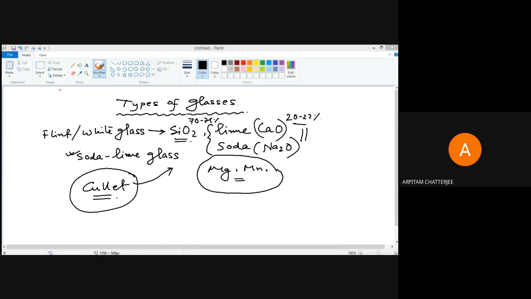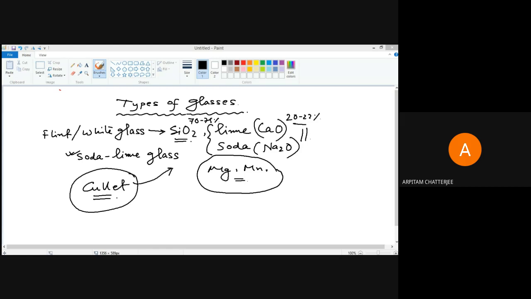If you want a very dark green color, then you can add some chromium oxide and iron oxide to it. If you want amber, that is the brownish color I have shown you, then we can use the oxides of iron. Also if you want a blue kind of appearance, then you can use cobalt and this kind of stuff. Depending on your color requirement, you can choose the different additives. These are called the additives which you can use.